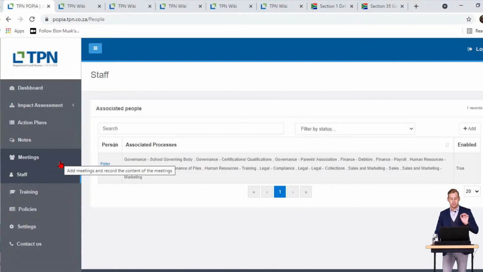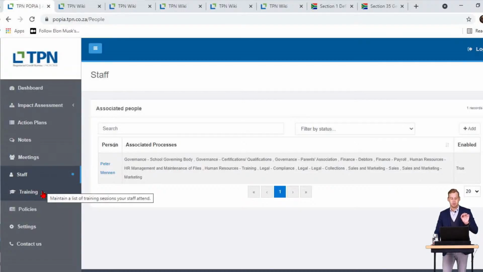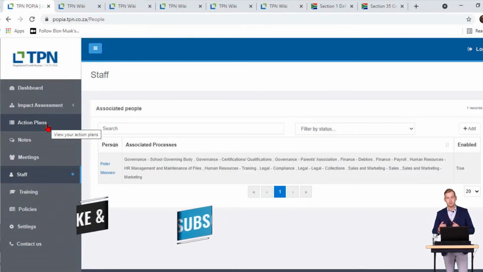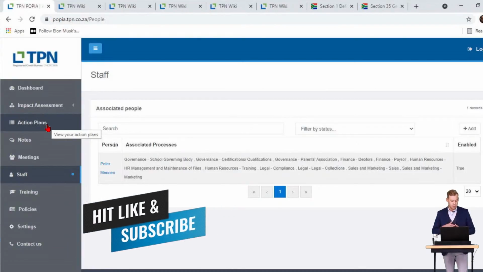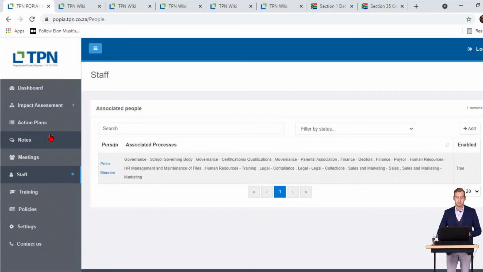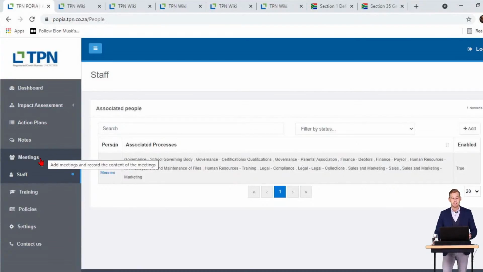So we've gone through the training tab on the left-hand side, as well as staff. The other things that I just want to show you are the meetings, notes and action plans and how that has changed. I'm going to get into the action plans and meetings once we go into the sub functions that we're going to be discussing today, which are student records, enrollment and external communications. But just to show you, you can now link your action plan or your action as well as your notes to a specific sub function. I'm going to show you that functionality right now, but let's first get into the meetings tab on the left-hand side.